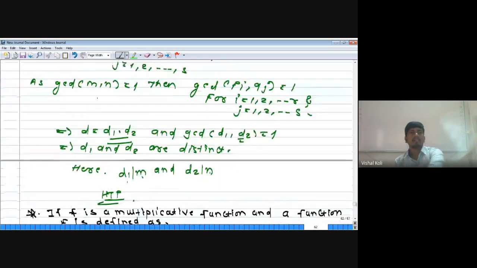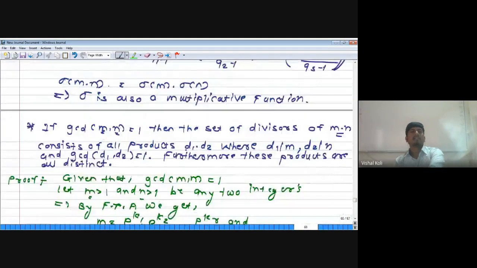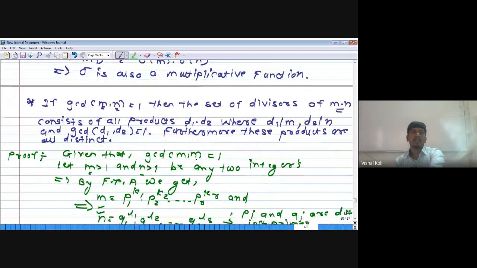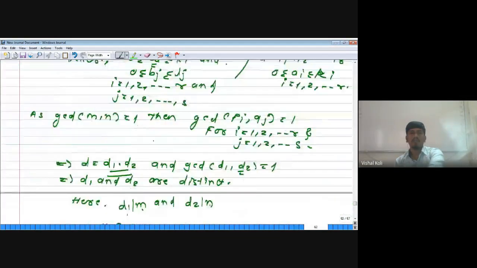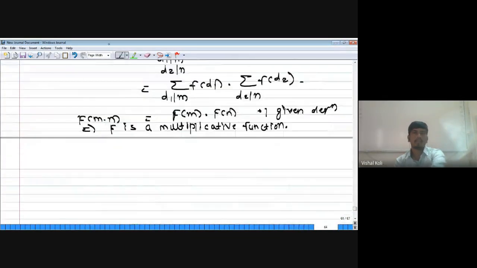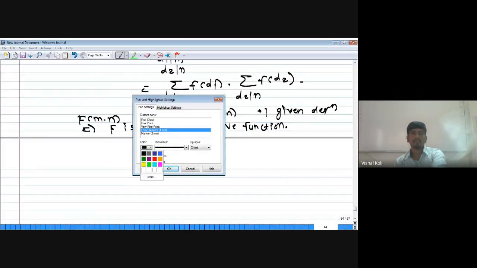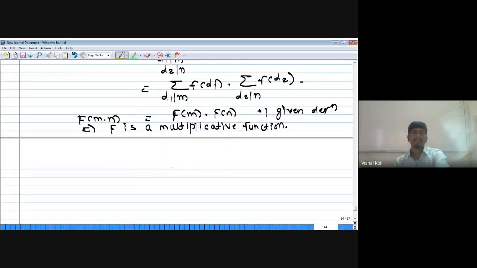If there is no doubt, then we will see one example depending on the previous theorem, that is: if GCD of m, n will be equal to 1, then the set of all the positive divisors of m into n consists of all the products d1 d2 such that d1 divides m, d2 divides n, and GCD of d1, d2 will be equal to 1. Let us see one example.